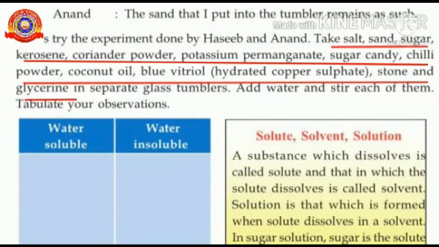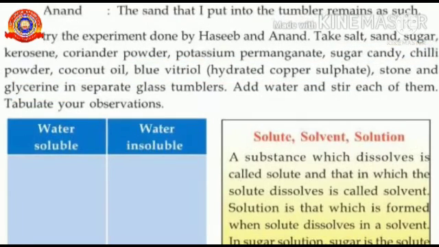Salt, sand, sugar, kerosene, coriander powder, potassium permanganate, sugar candy, chili powder, coconut oil, blue vitriol, that is hydrated copper sulfate, stone and glycerin are there. If we add some water to each of these items in different tumblers, what will happen? We need to tabulate this in this column.